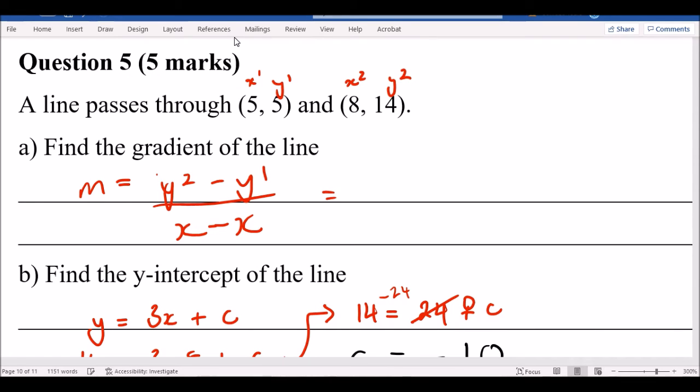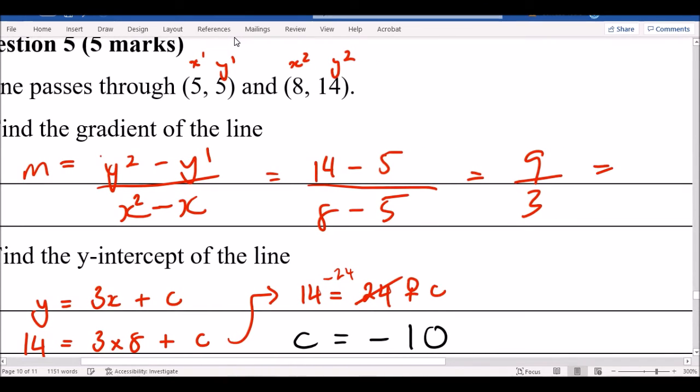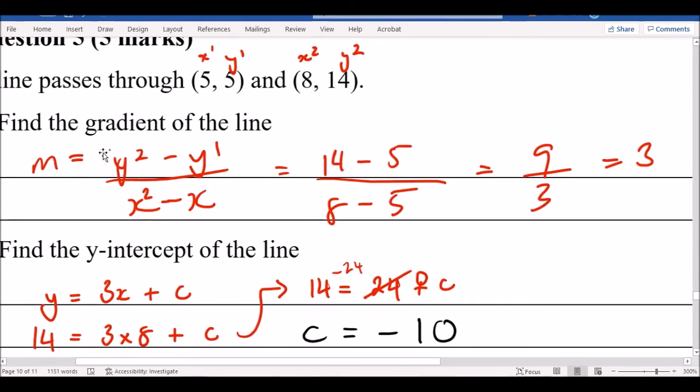So y2 is 14, I can see there. y1 is 5. x2 is 8. And then x1 is 5 there. So working that out, 14 take away 5 is 9. 8 take away 5 is 3. Okay, so that means the gradient, in this case, simplifying that will be just 3. So there's my gradient. Nice and easy.